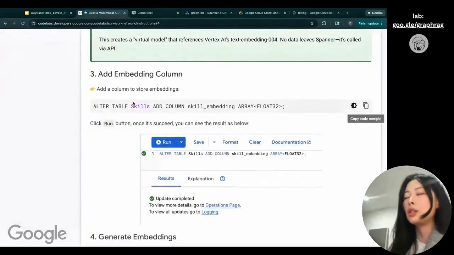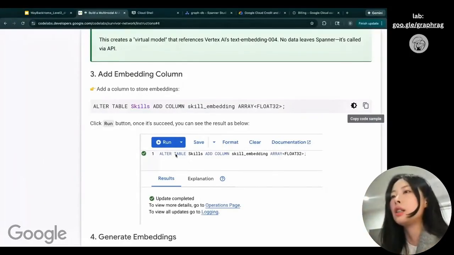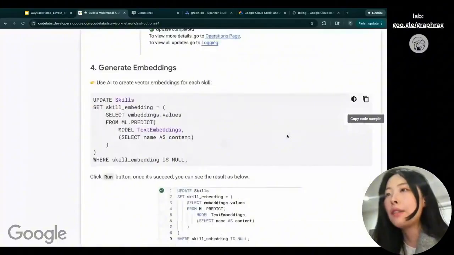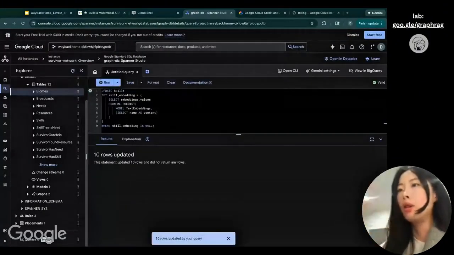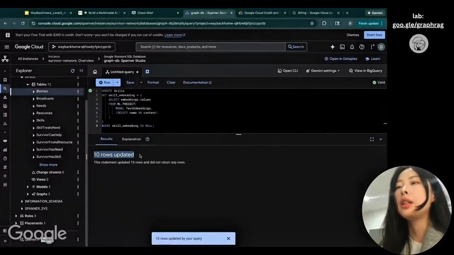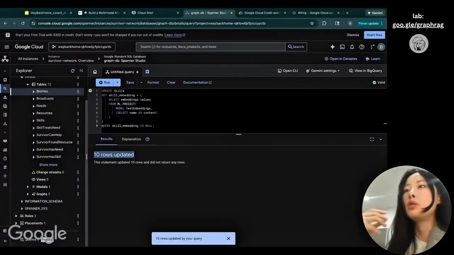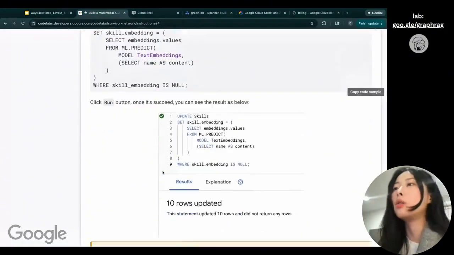So what we want to do is search skills and create an embedding space. Basically we want to convert everything in the skills table to a skill embedding. This is how we're going to do it, because we already have the model and we can create a text embedding for all the skills in the skills table. Here we have 10 rows updated. So we update them to be embeddings so that we can use semantic search.